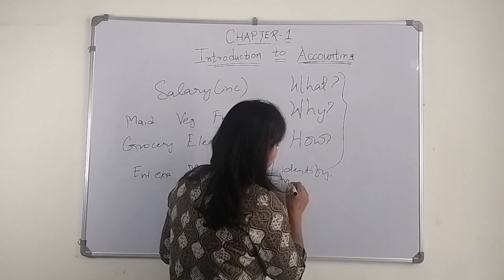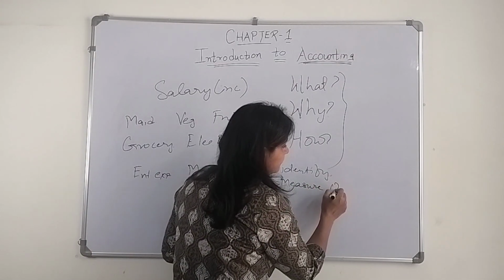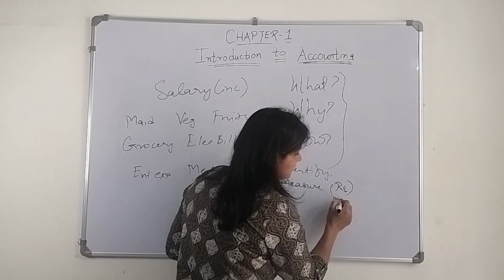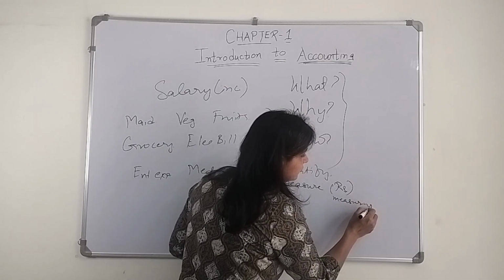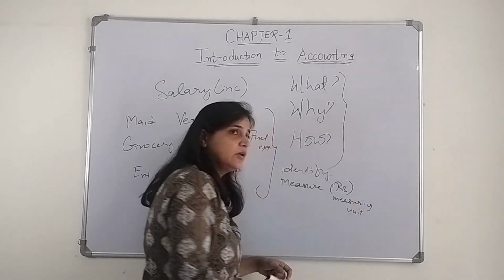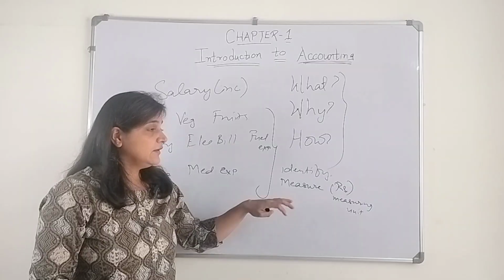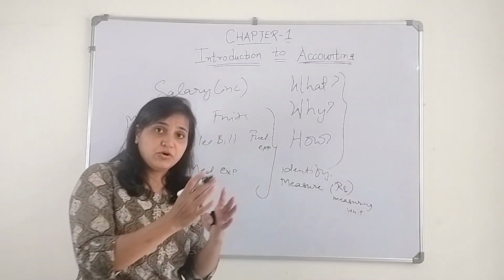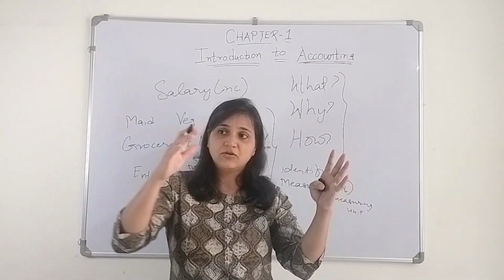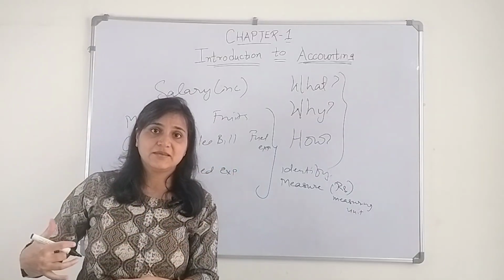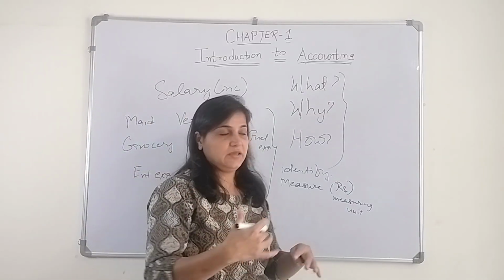So they need to measure in terms of rupees, that is their measuring unit. Then they need to record it if they want to know, okay, this is my income, these all are expenses, how much will be my savings, how much I am saving from my income.